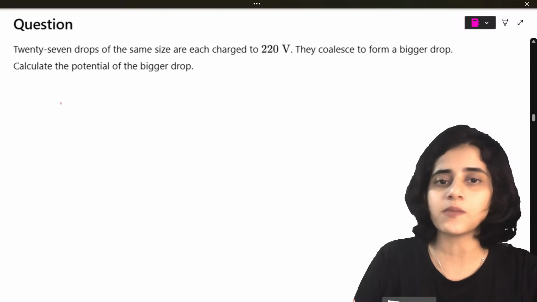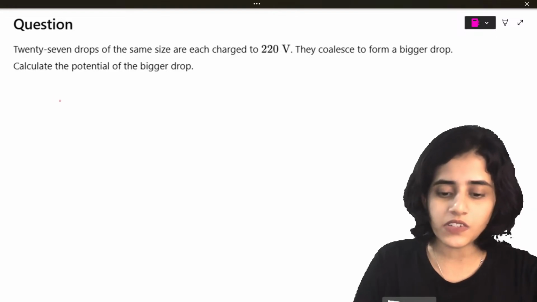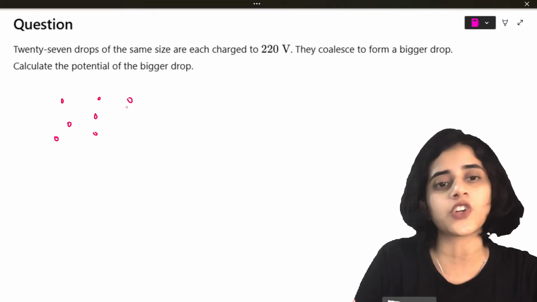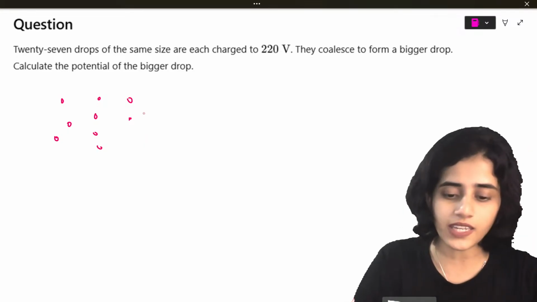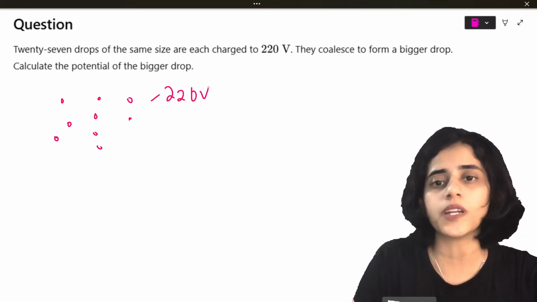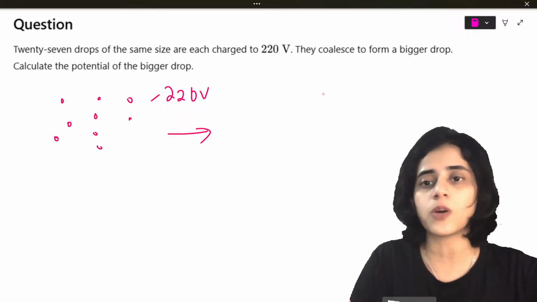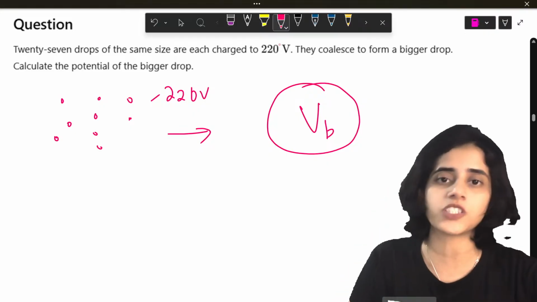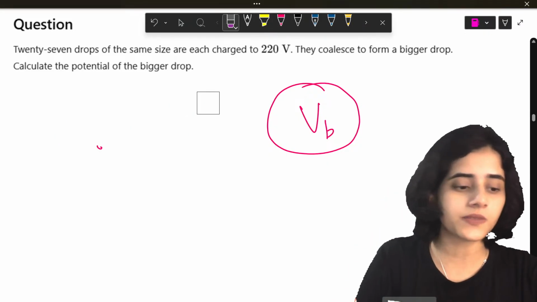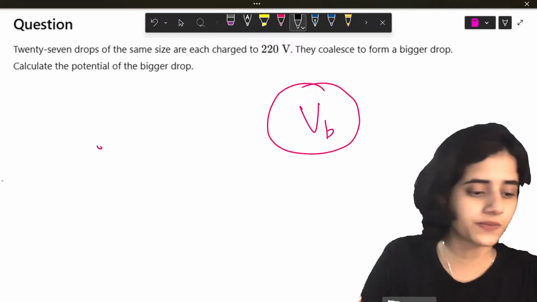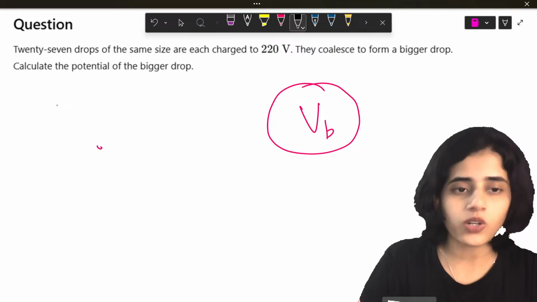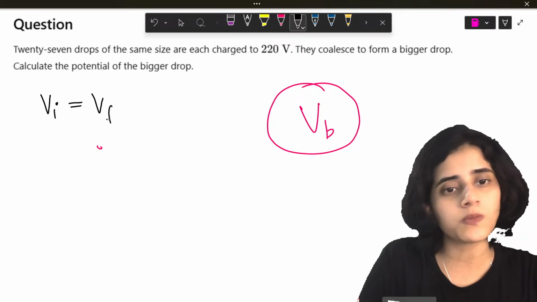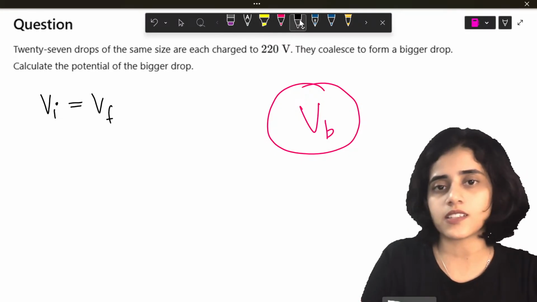We'll do one more question. 27 drops of the same size are each charged to 220 volts. So there are 27 drops like this, all of the same size and all at a potential of 220 volts. They together will form a big drop. We have to calculate the potential of the big drop. That is the question. Quickly, all of you do that. I will also do it. See, obviously, the initial potential should be equal to the final potential, isn't it? How many ever drops are there?